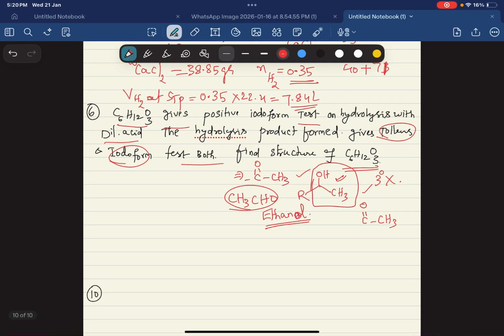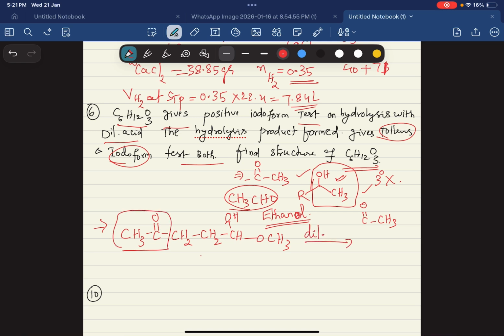So here, CH3 CO CH2 CH2 CHO CH3, with options we can find, students. This will give the iodoform test because it has COCH3.